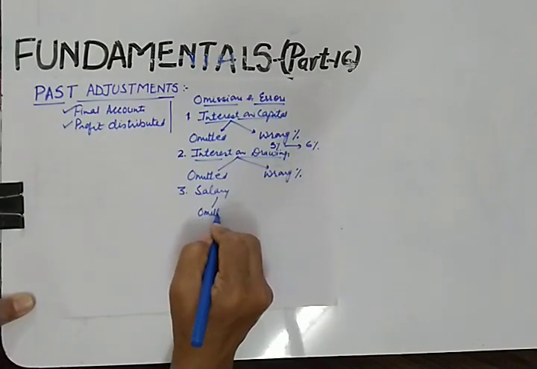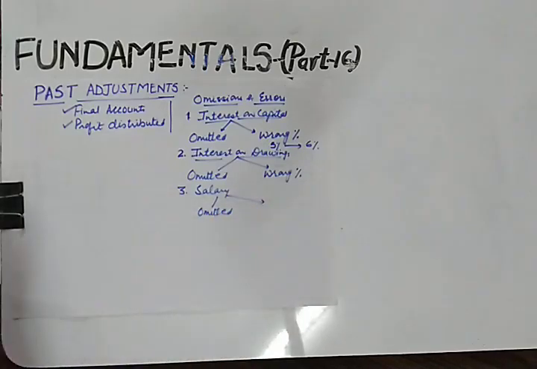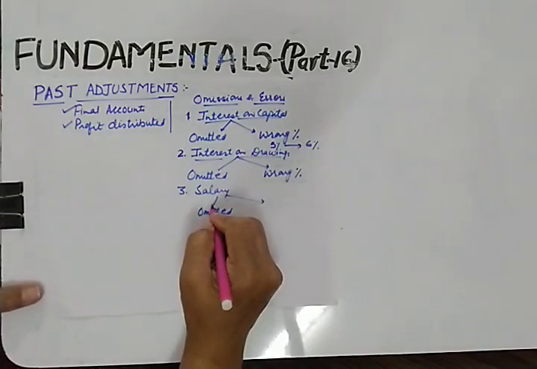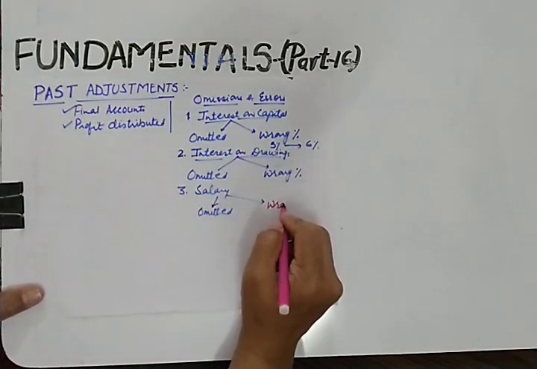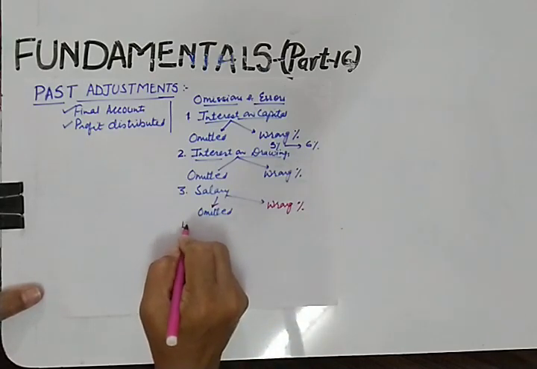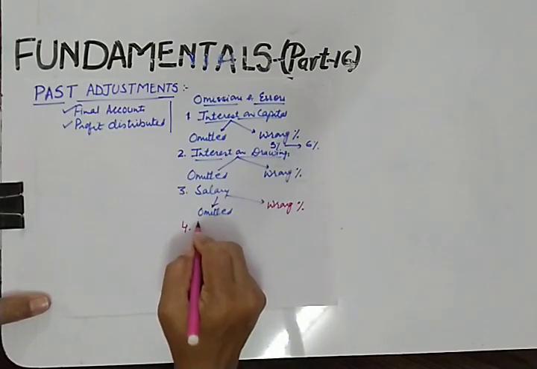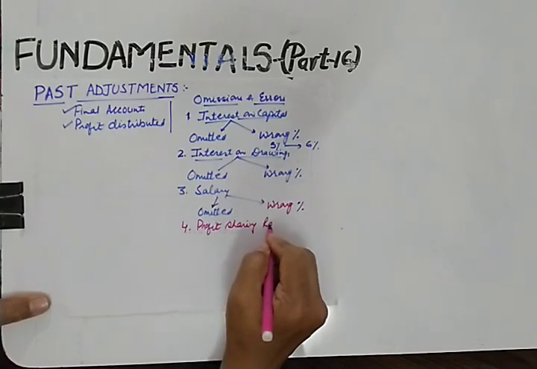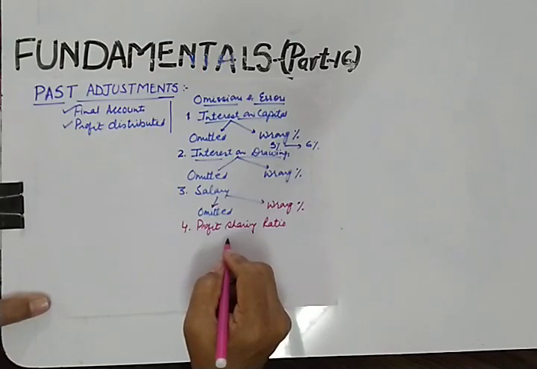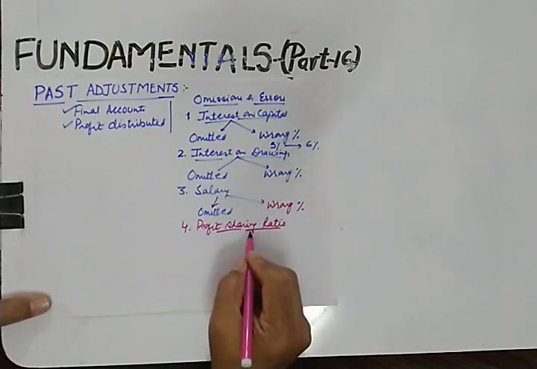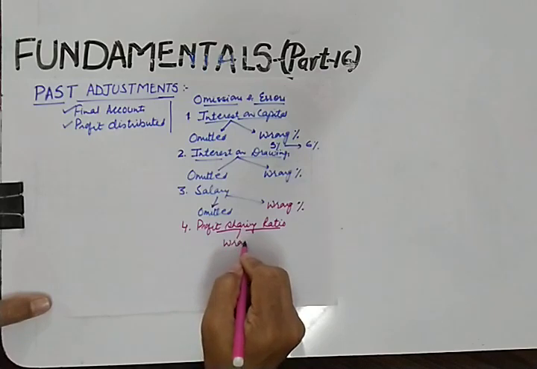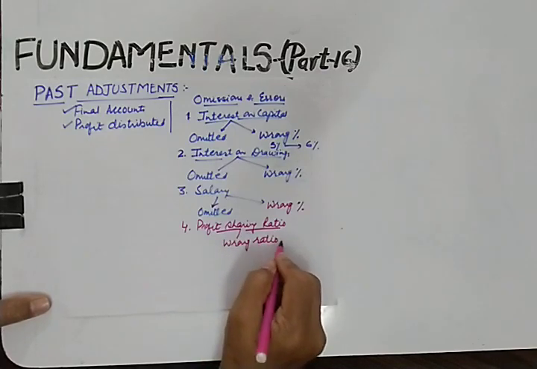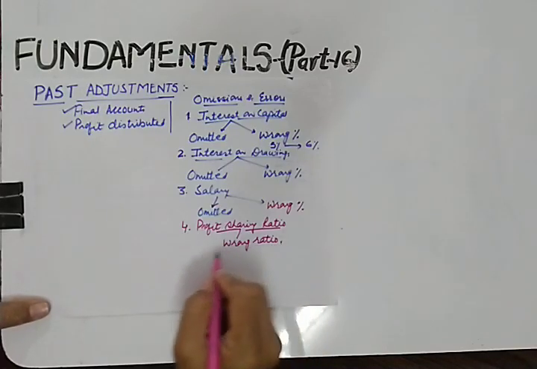Again there can be two situations, either it is omitted or it is given in the wrong percentage. Likewise, profit sharing ratio. Obviously this cannot be omitted, but profit can be divided in a wrong ratio, other than the ratio mentioned in the partnership deed. So this can also create a problem.